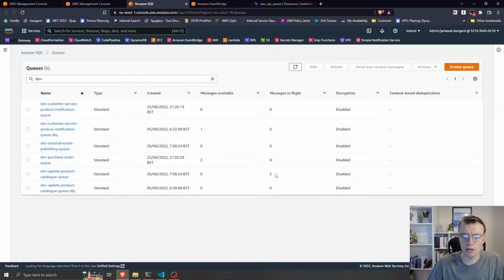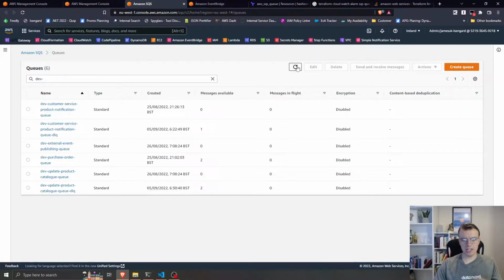You can see we've got 2 messages in flight. These messages have been there and they're in flight, which means something's trying to process them. So Lambda must be failing with these messages, because they keep going in flight and then back to available. And if I refresh that now, you can see that the messages from our update product catalog queue have been redirected to my dead letter queue.